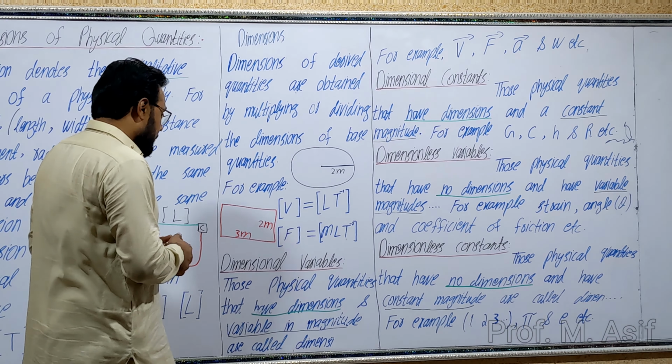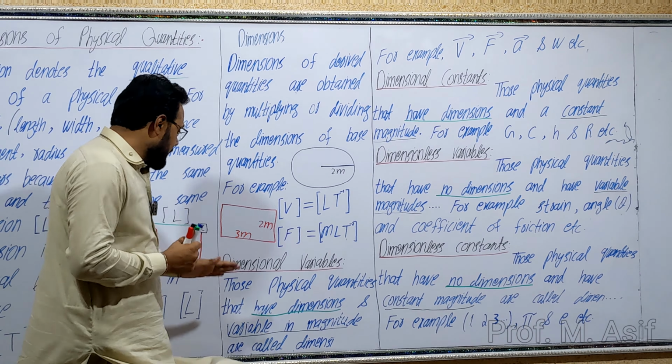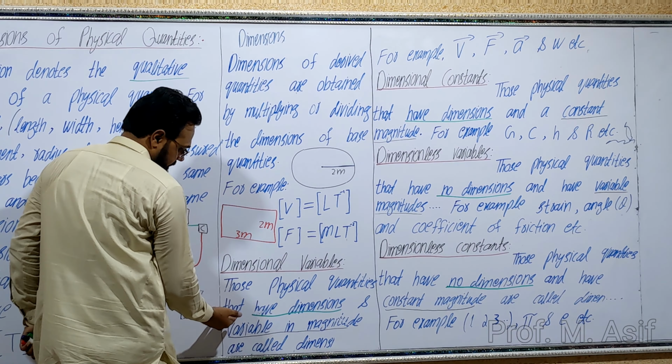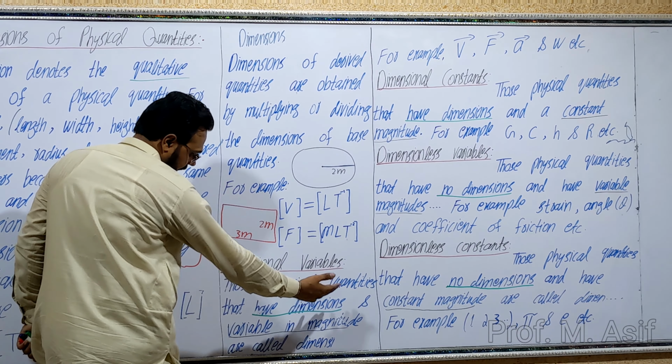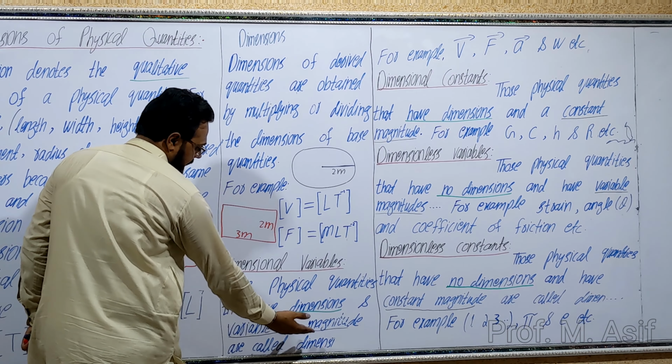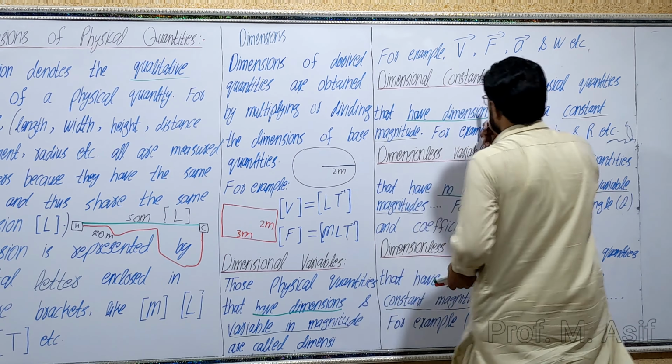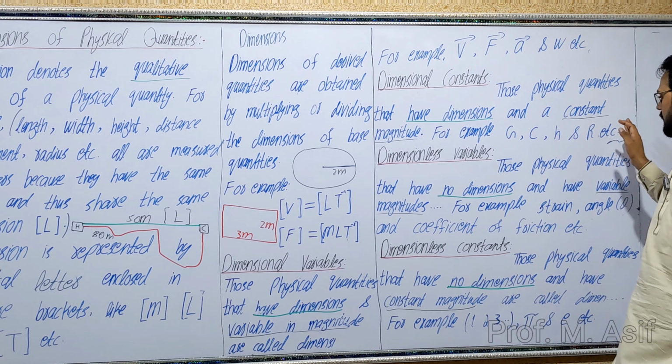Now, dimensional variables. Dimensional means having dimensions, and variable means variable in magnitude. Those physical quantities that have dimension and variable magnitude are called dimensional variables. Dimensional constant: constant magnitude, dimensional means have dimensions. Those physical quantities that have dimensions and a constant magnitude. For example, G, c, h, or I'll explain.